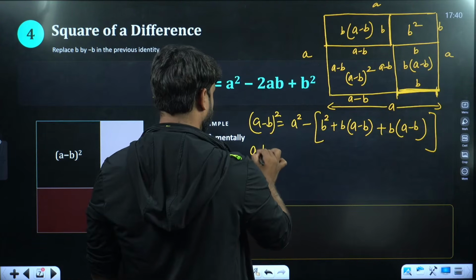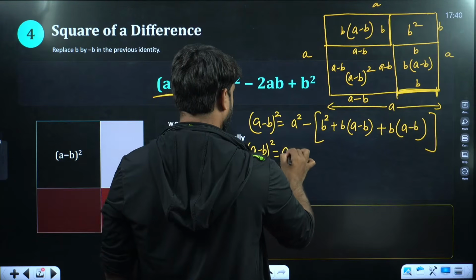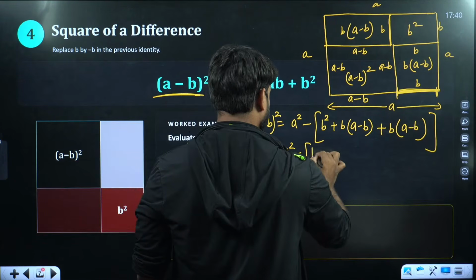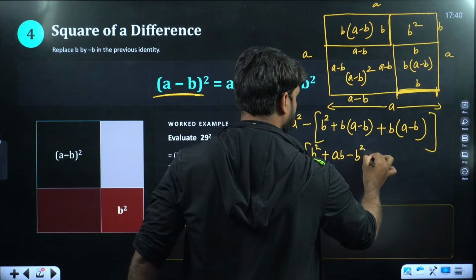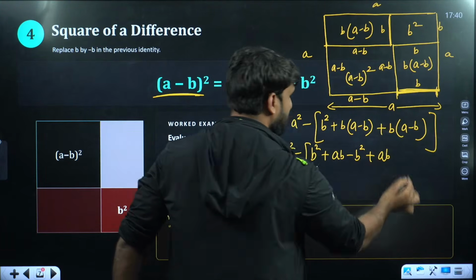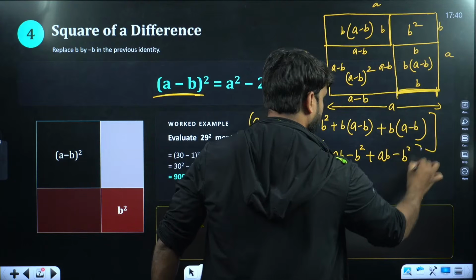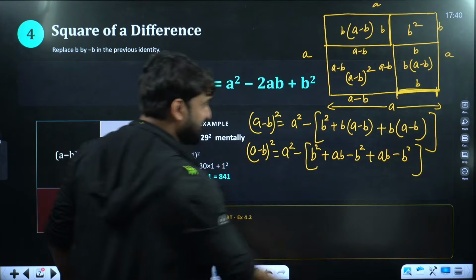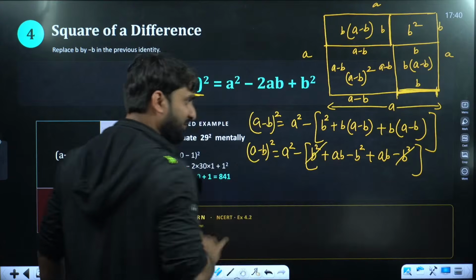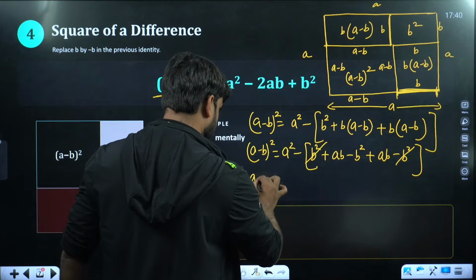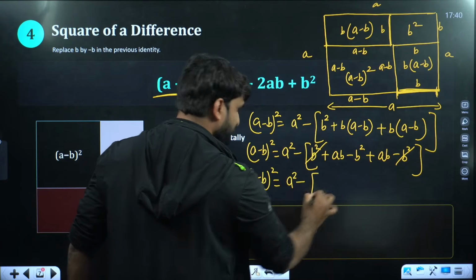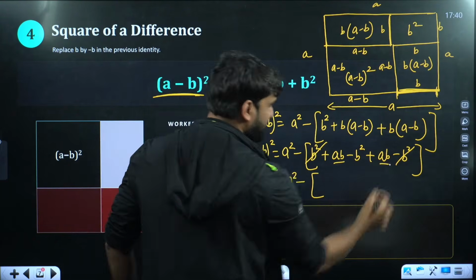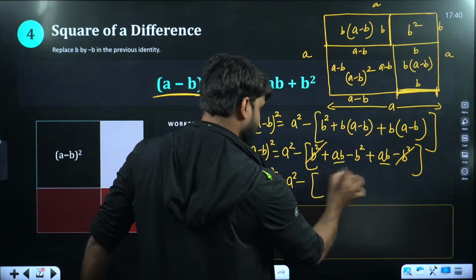So (a minus b) whole square is equal to a square minus b square. Can we please open the bracket? So ab minus b square plus ab minus b square. Right, everyone? So can we cancel this? One b square will be cancelled, and this is (a minus b) whole square is equal to a square minus, now ab plus ab will be 2ab, and this is minus b square.